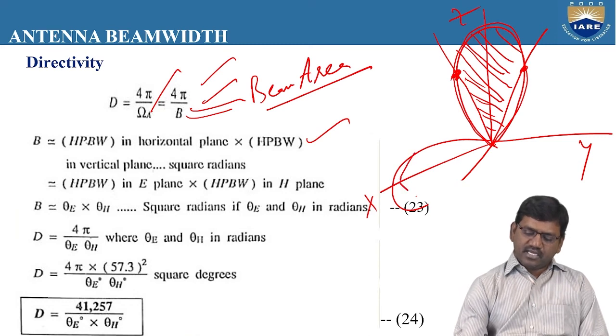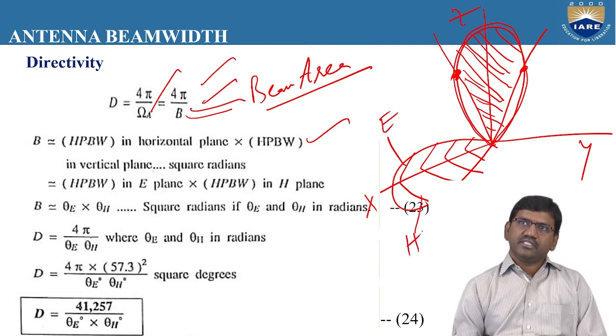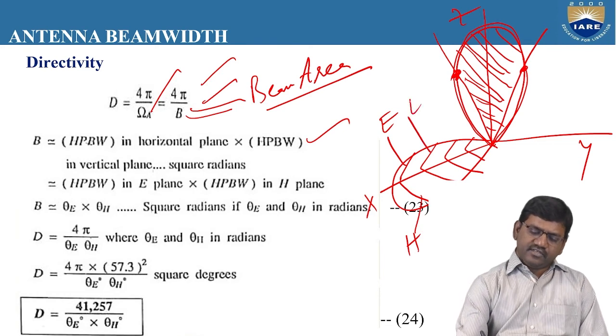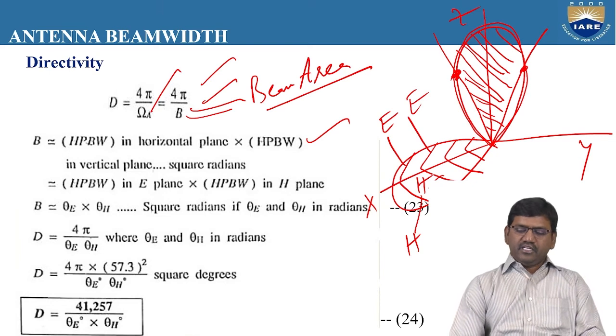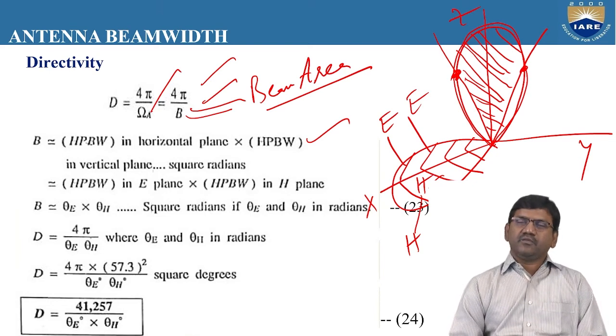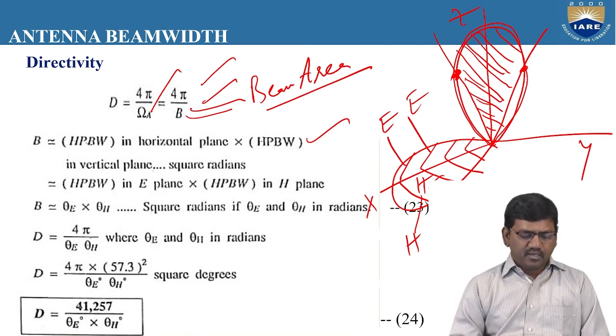If you draw lines like this, one is the E plane and the other is the H plane. E and H are always perpendicular to each other. We need to calculate the E plane and H plane only when the major lobe coincides with any of the axes in three-dimensional space.